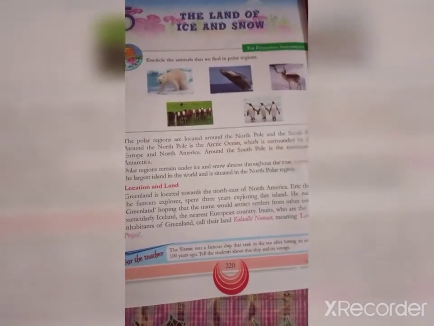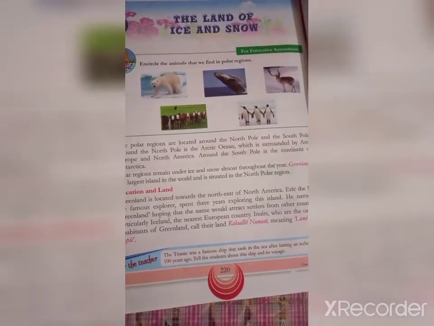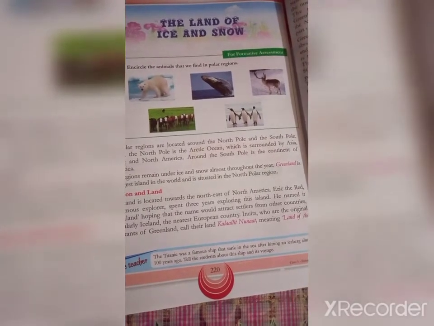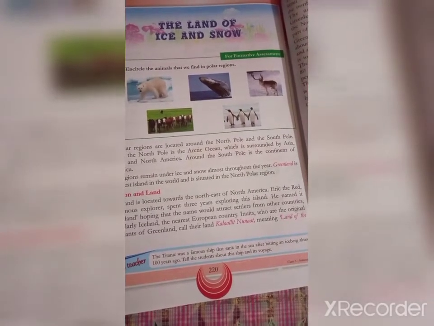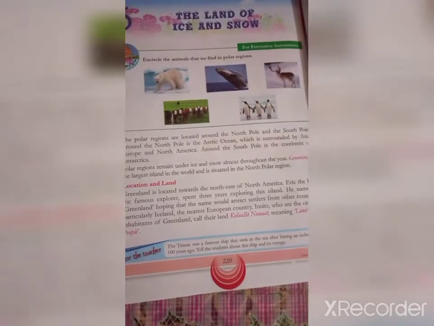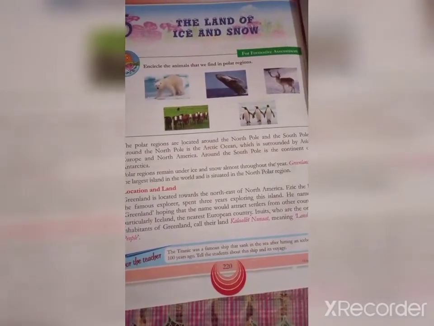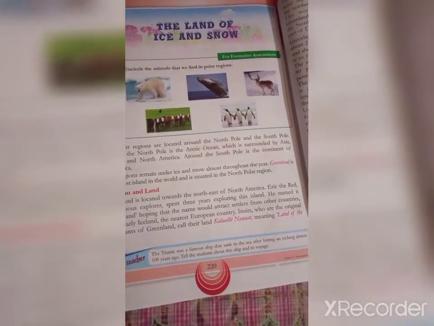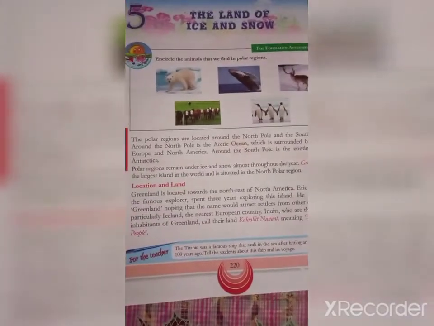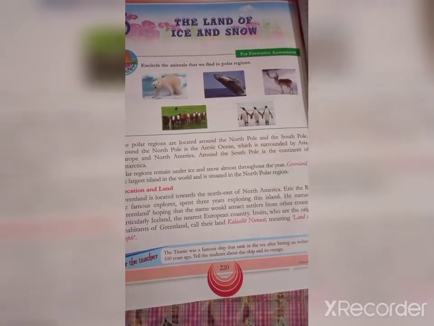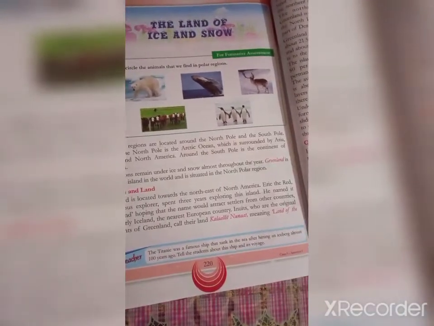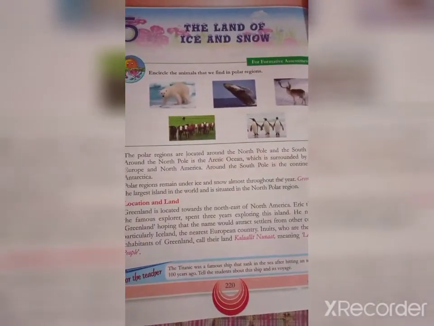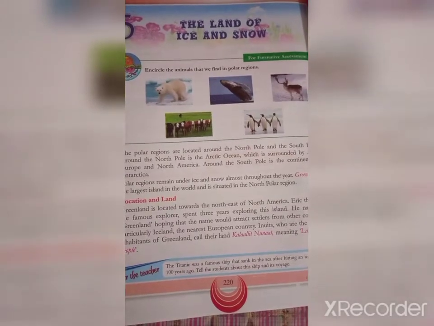He named it Greenland, hoping that the name could attract settlers from other countries, particularly Iceland, the nearest European country. Inuits, who are the original inhabitants of Greenland, call it the land of the people, Kalaallit Nunaat.